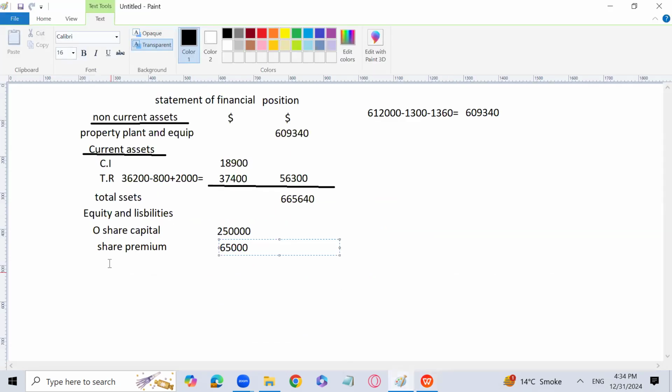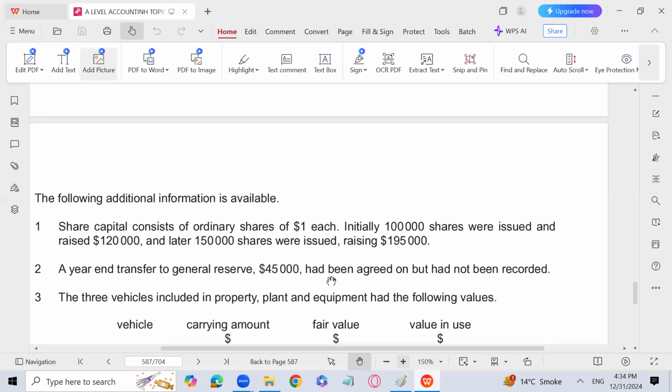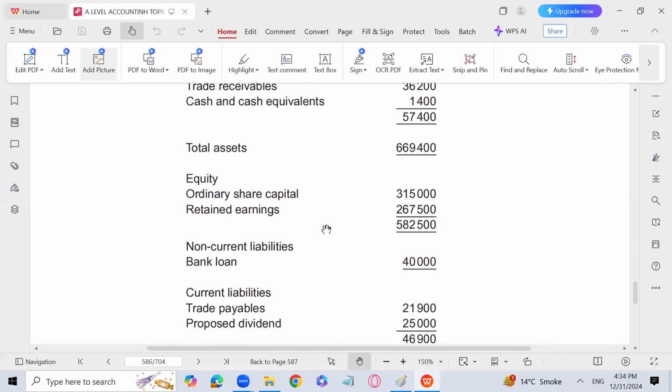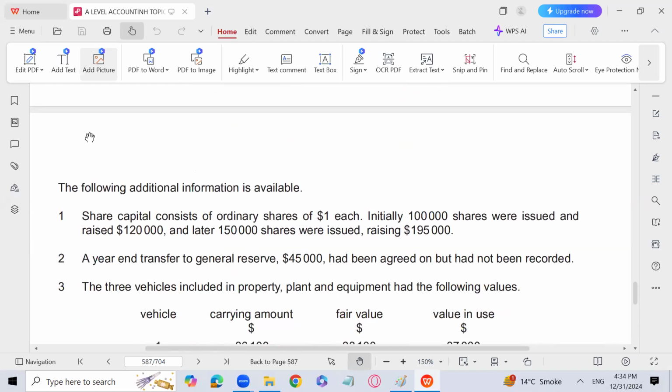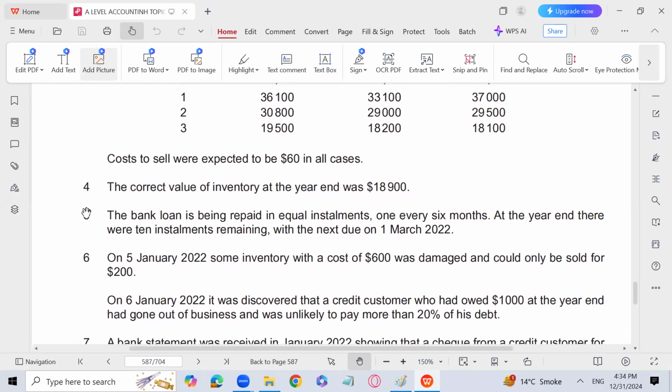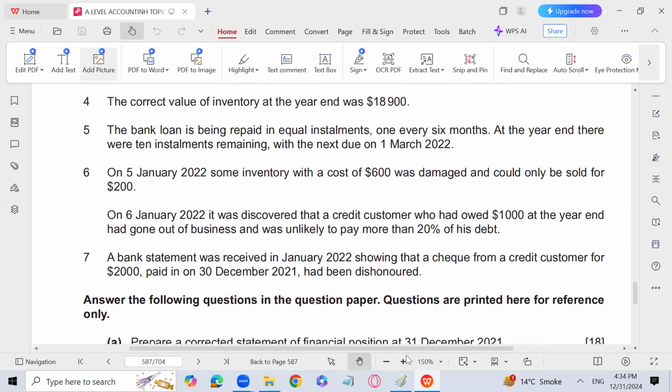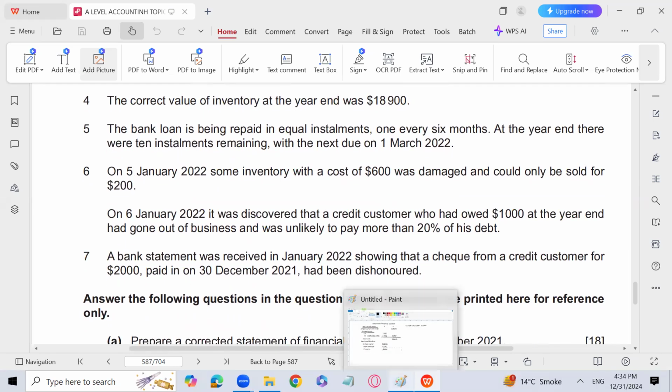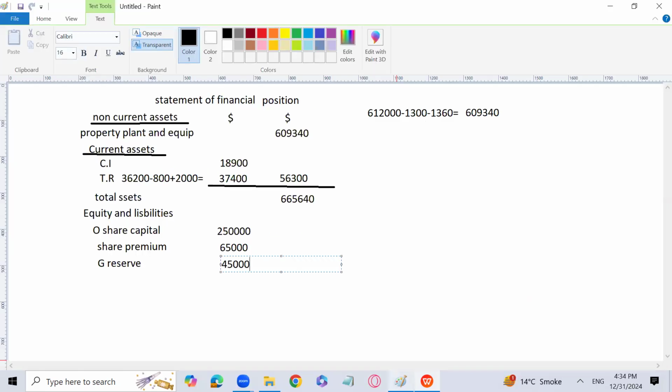Next is going to be general reserve. Because 45,000 is going to be recorded in the general reserve, it is written. So I'm going to write 45,000 in the column of general reserve because this general reserve 45,000 had been agreed but had not been recorded. So it is not recorded here. So I am going to record it accordingly. Okay. Next point, we have to write the retained earnings. So let's discuss the retained earnings also. But first, having said this, one thing which we have missed over here, that is revaluation reserve.